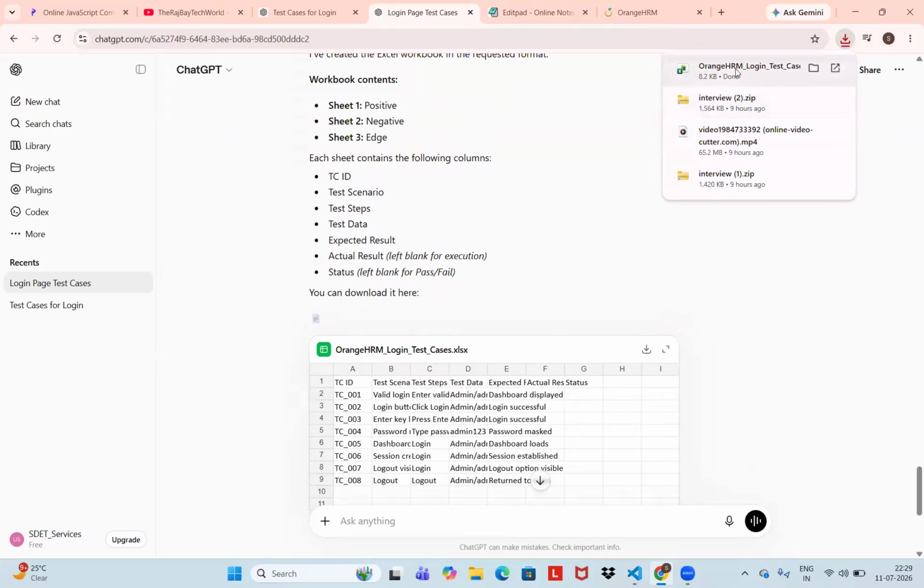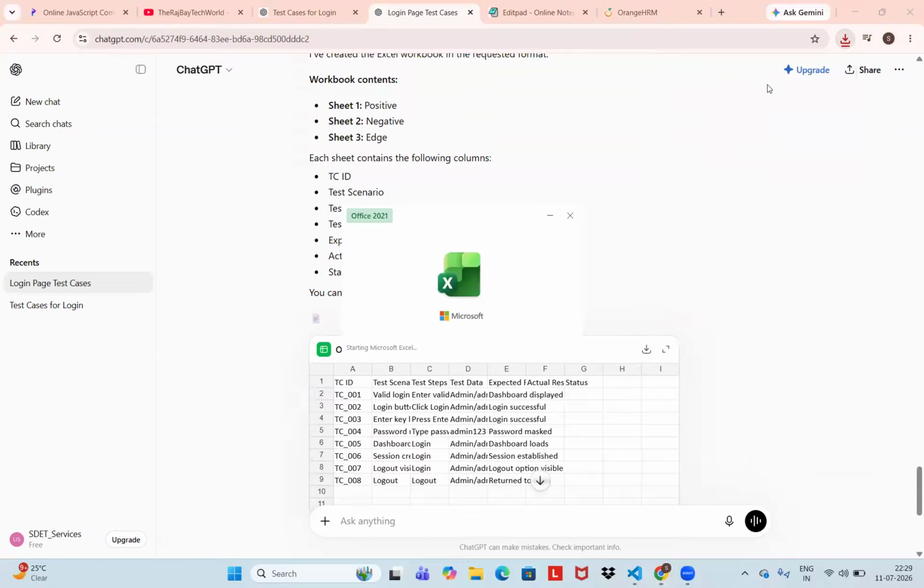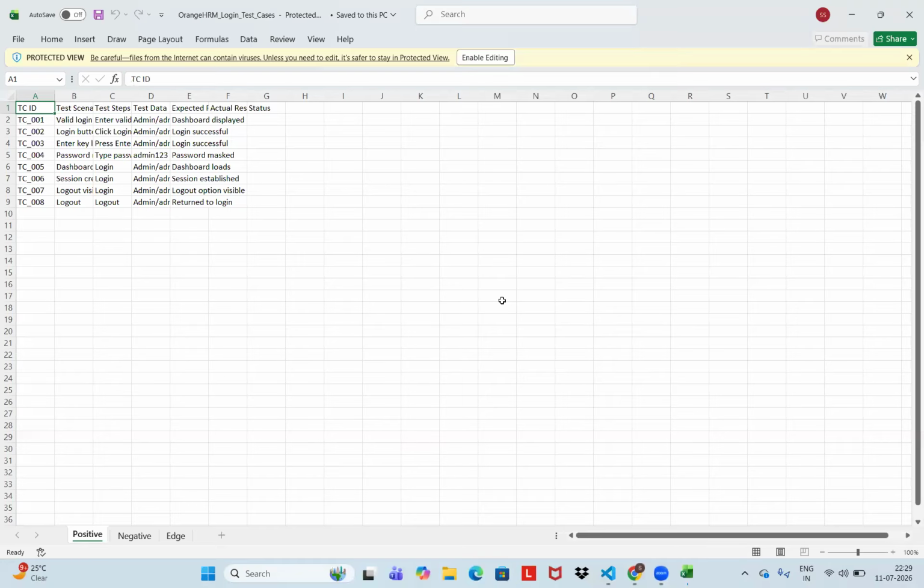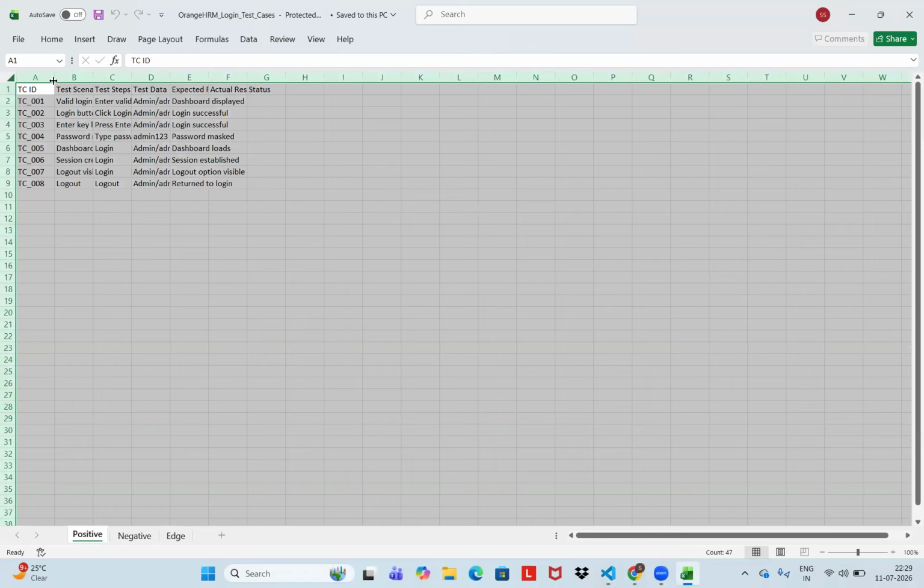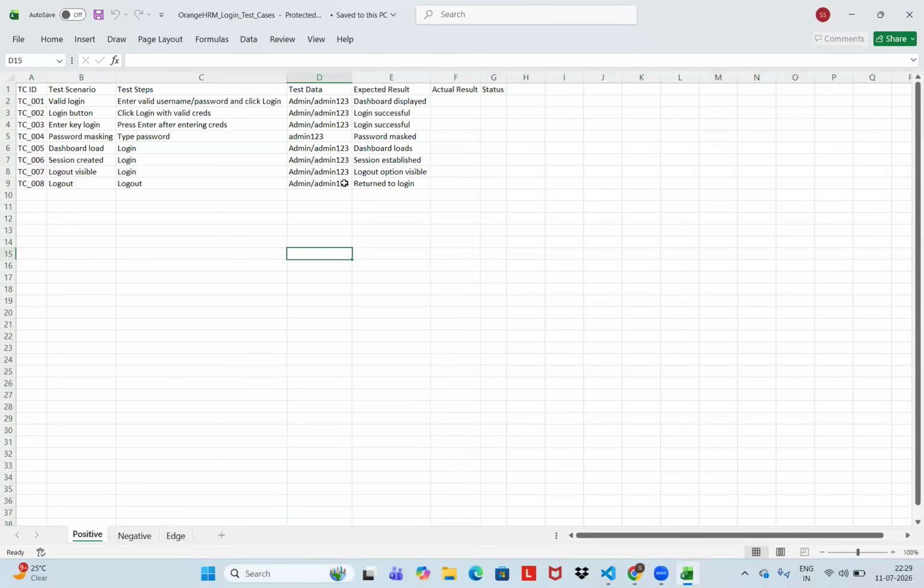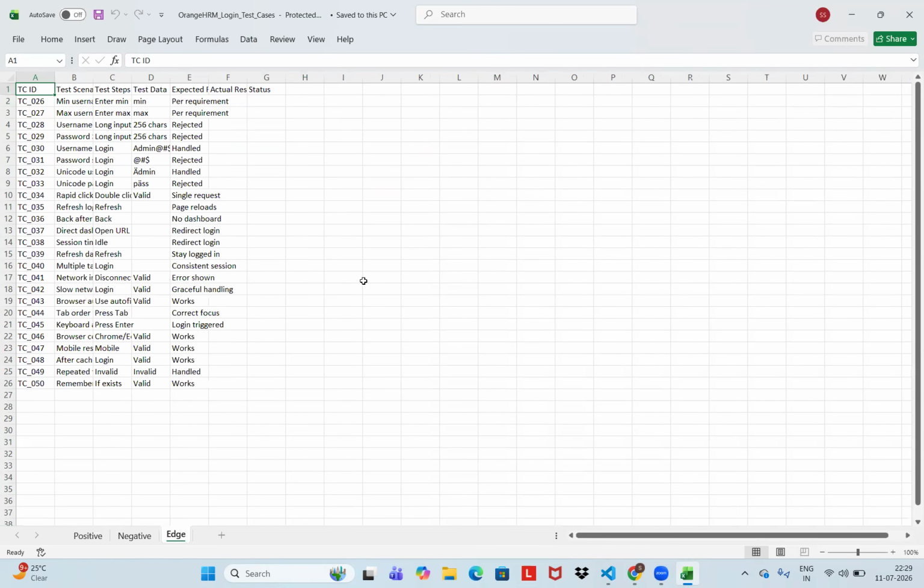Open from here. Can you see here? So it has created, along with the steps, actual result, expected result, added negative test cases, edge test cases.